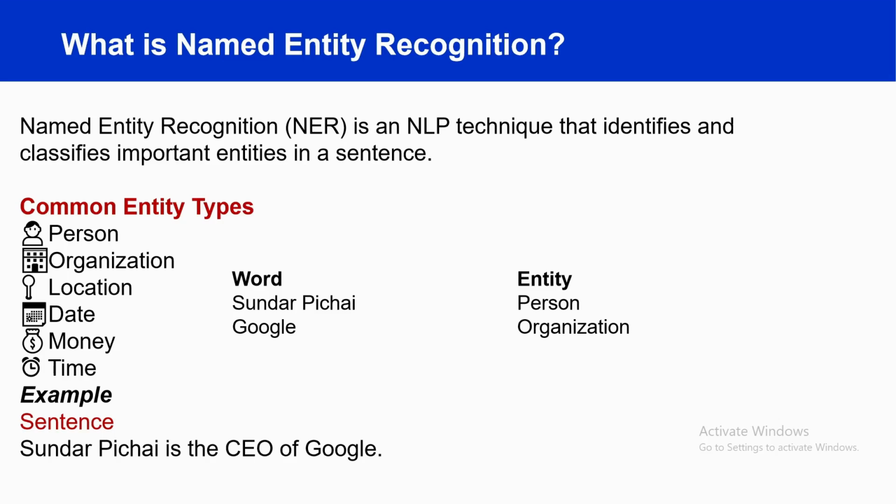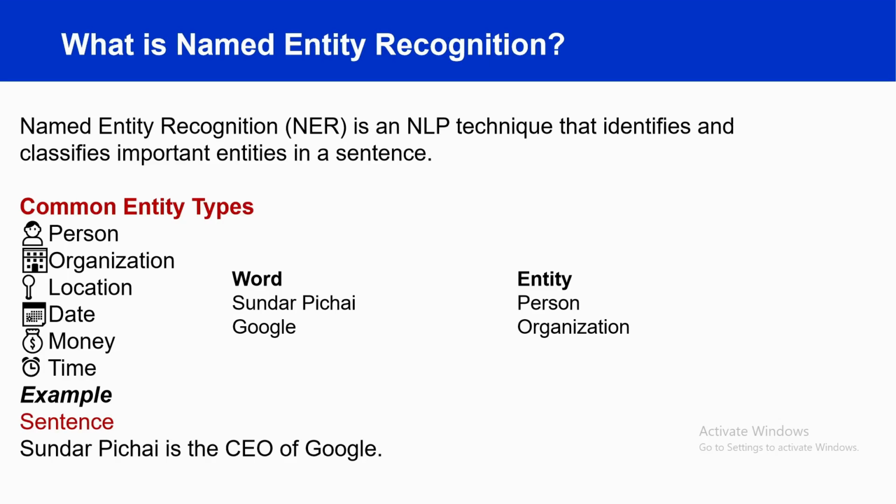The fourth type is date. Date examples include 14th July 2026 or Feb month or Tuesday, like that. Fifth type is money. Examples of money include $100, 50 euros. And the sixth type is time. Examples of time include 6:30 p.m. or 10 a.m. or midnight.